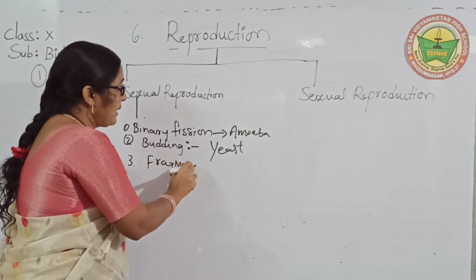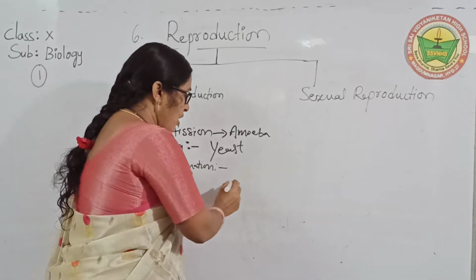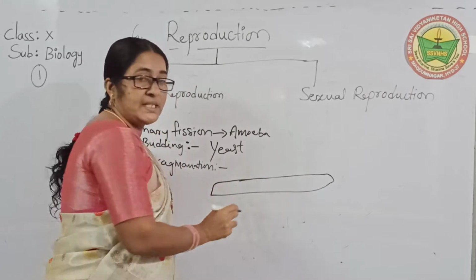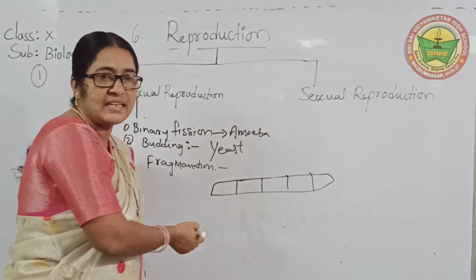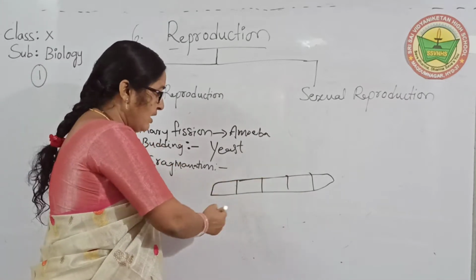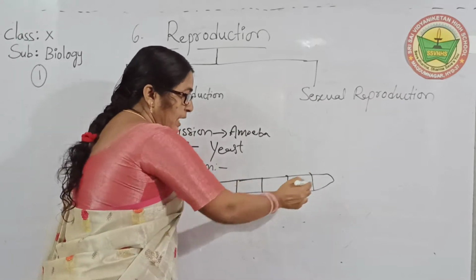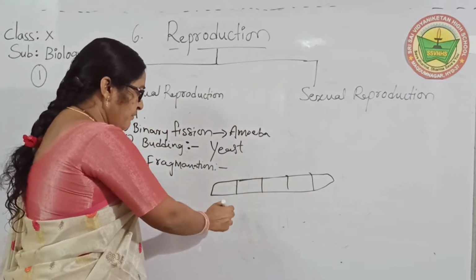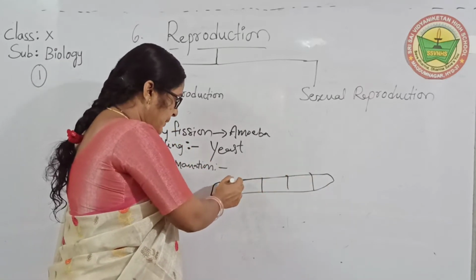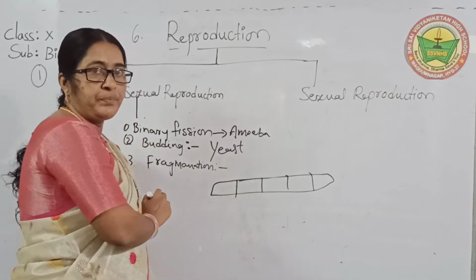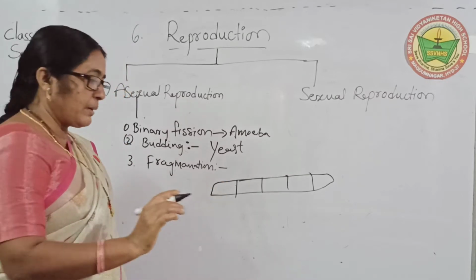Here one organism has a long body structure with some dividing parts, otherwise called fragments. When these fragments develop, they separate from the parental body, and afterwards they have an individual life. So this method is called fragmentation.